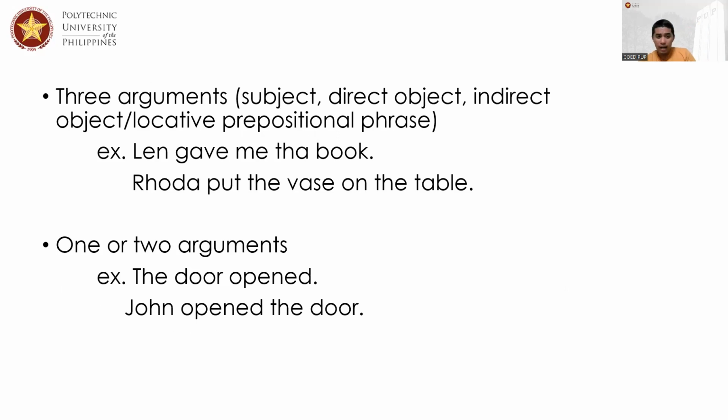Now, there are sentences to show the completeness of its thought. It has to be three arguments. That means there is a subject, a direct object, and an indirect object. So, for example, you have Rhoda put the vase on the table. So you have Rhoda as a subject, the vase as an object, on the table as another object. Or there are sentences that can be one or two arguments. When we say one or two arguments, the sentence remains to be complete, even though there's only a subject and a verb, even though the sentence does not have an object.